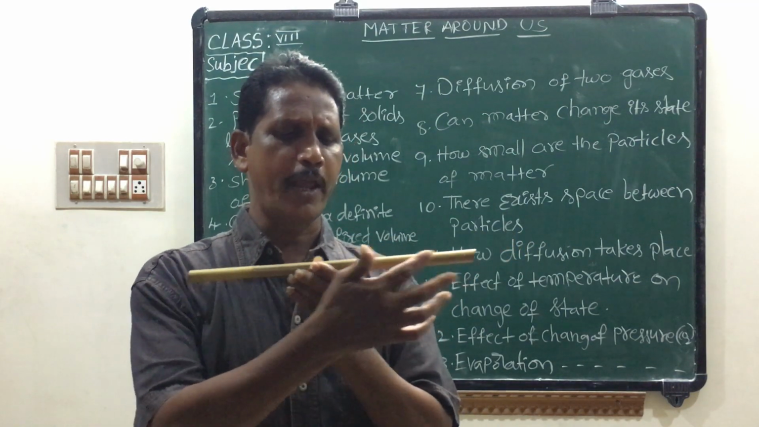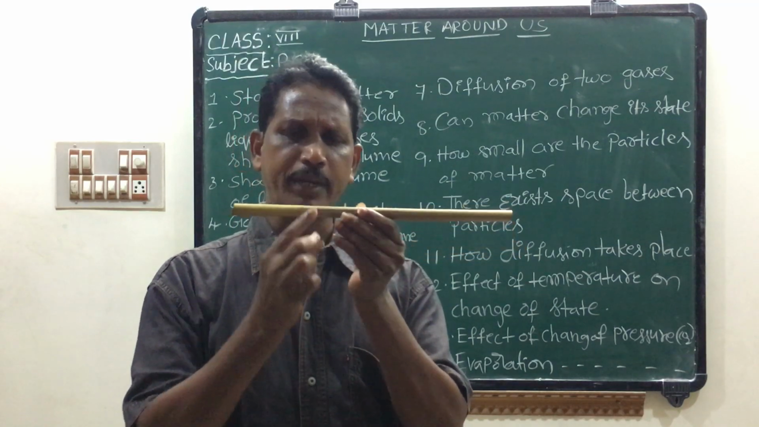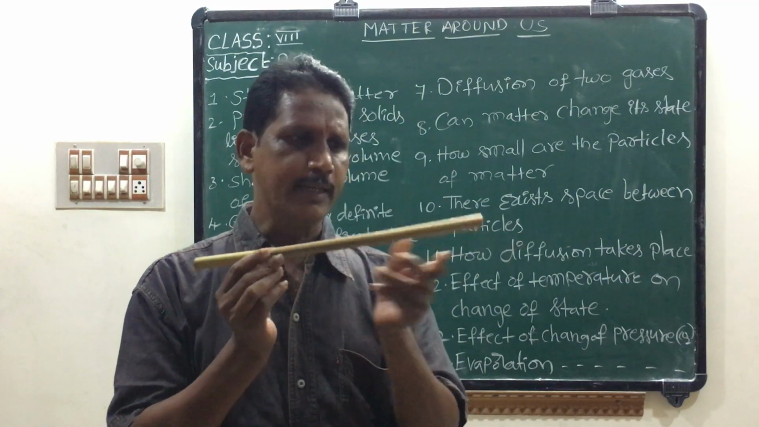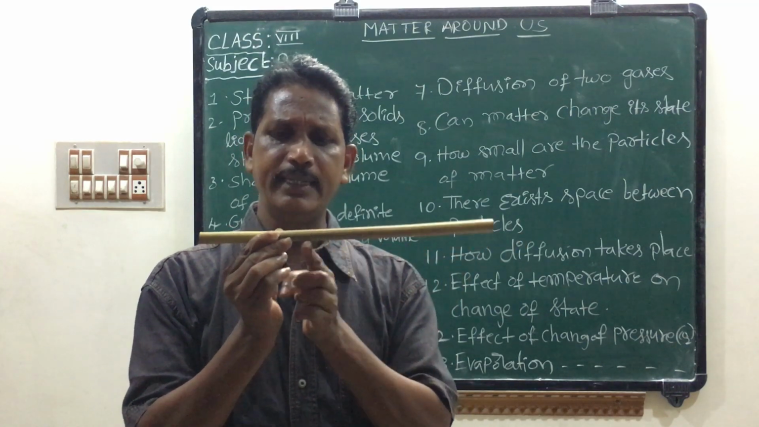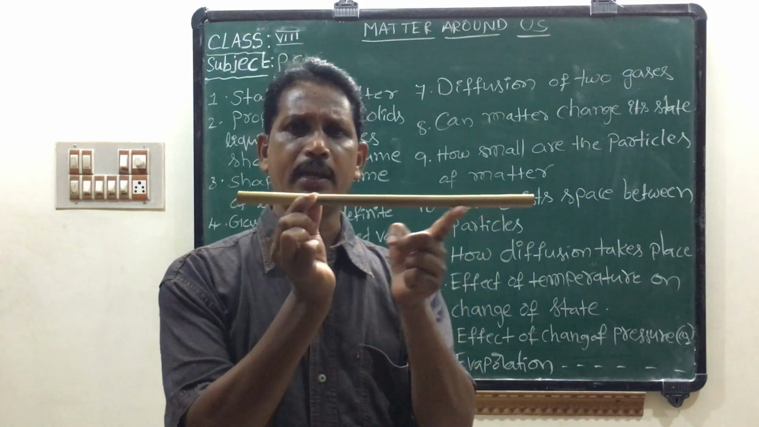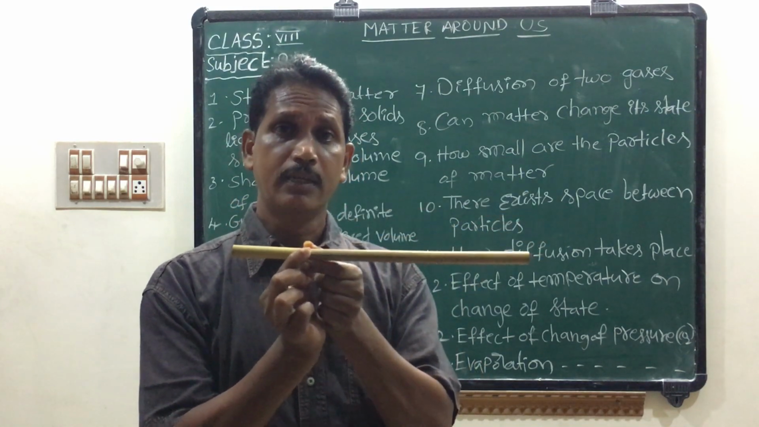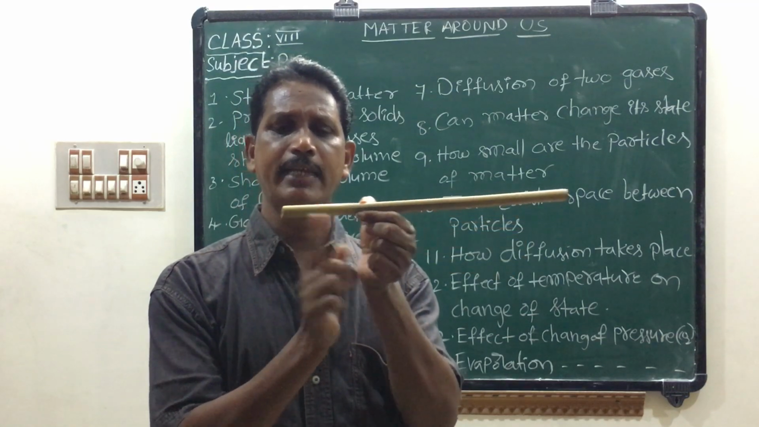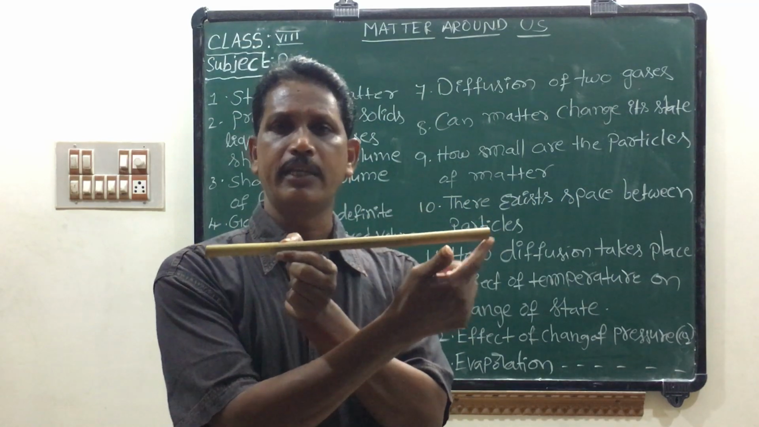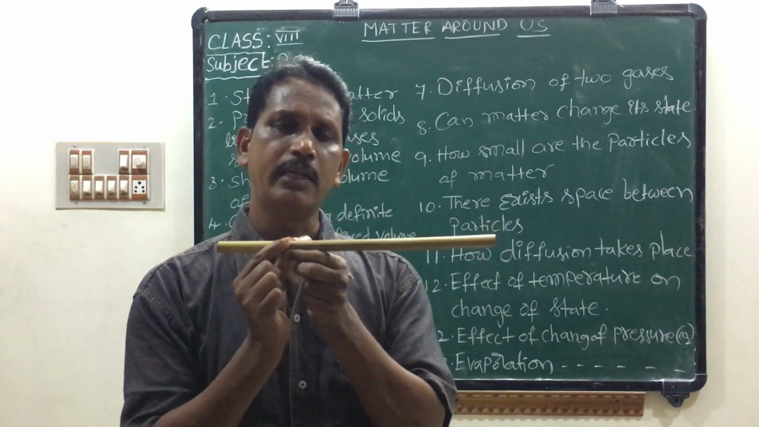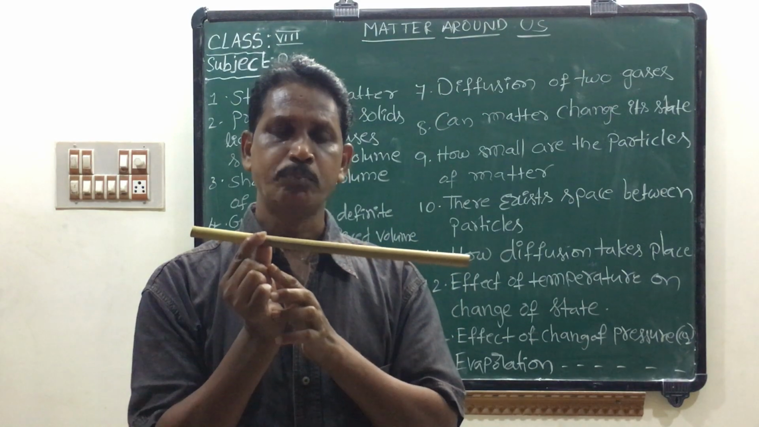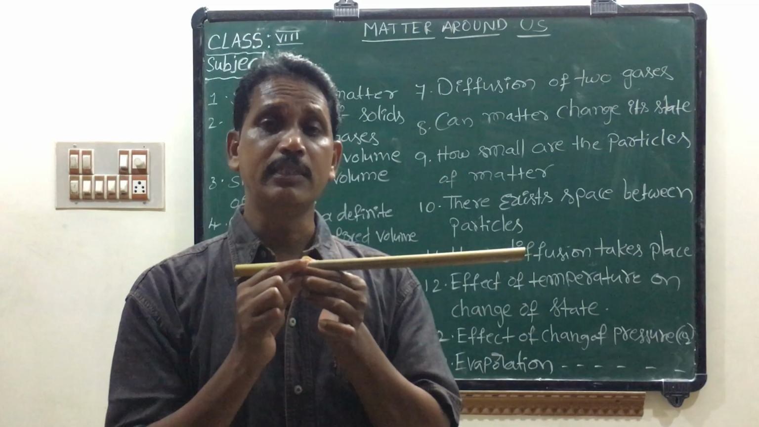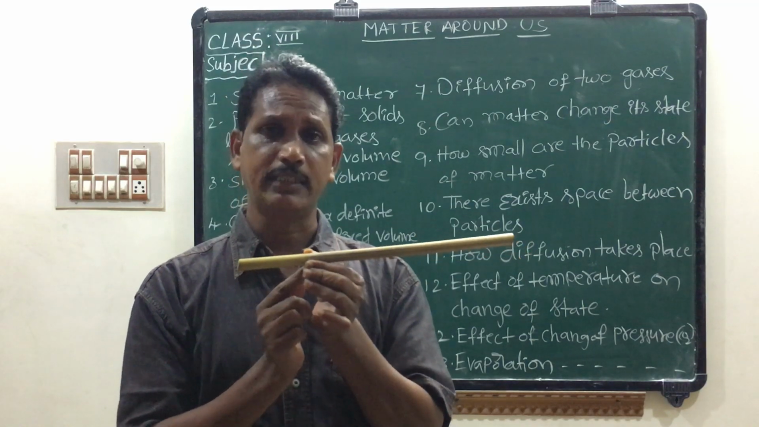After some time we observe that a white dense fumes ring is formed. So here the NH3 gas travels a longer distance than the HCl gas. This is the HCl cotton. This is the NH3 cotton. This is because NH3 gas is a lighter gas than HCl gas.